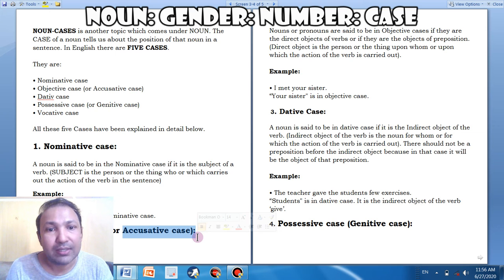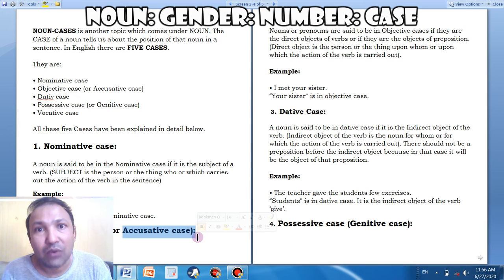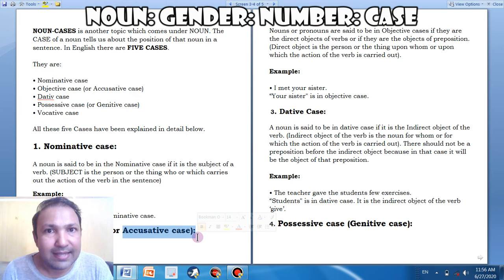Example, I met your sister. So I is the subject and I is meeting to whom? Sister. So your sister or sister is in objective case. The noun sister, a common noun, is at the place of object. So the noun is working here as an object. So your sister is in objective case. It is why that if sister is underlined and you are asked what case it is in, you would say that it is in objective case because it is at the place of object.